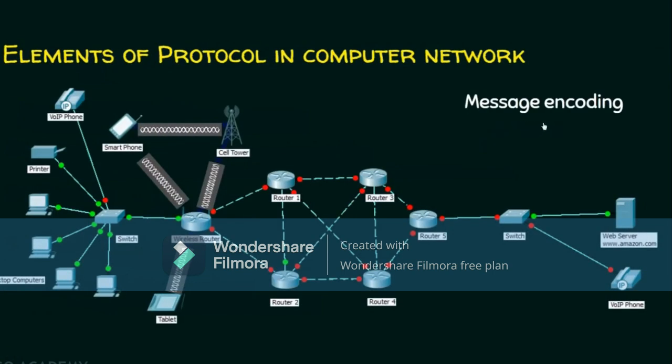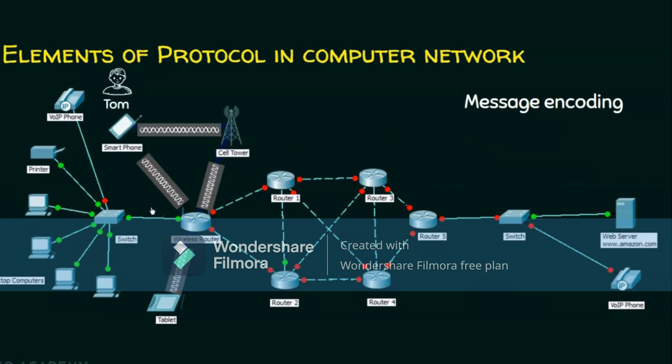Now we will see what is message encoding. Let Tom be the user. Now Tom wants something from Amazon.com. He opens the browser and gives the request to Amazon.com. And Amazon.com responds back with what Tom needed. If we observe, this computer, that is Tom's computer, is connected with a wired medium. The transmission medium here is wired medium. This transmission medium is also called a link. This computer converts the data into signals and sends the signal on the transmission medium, which is the cable here.